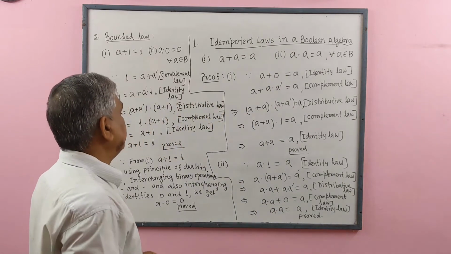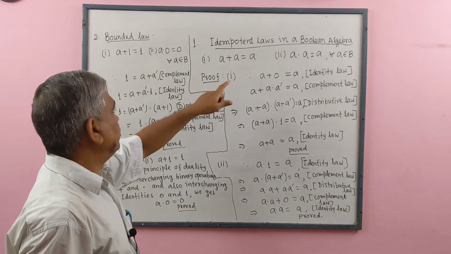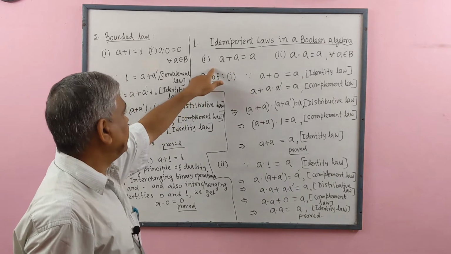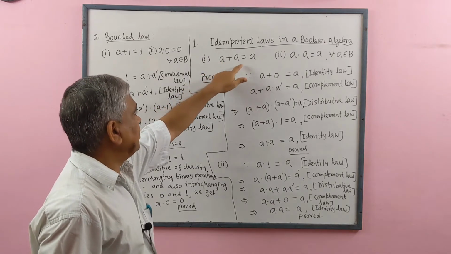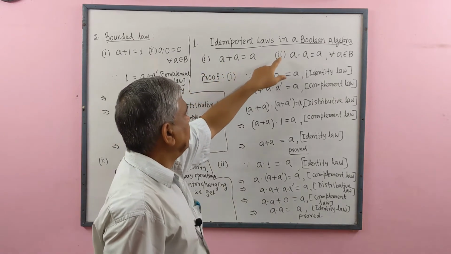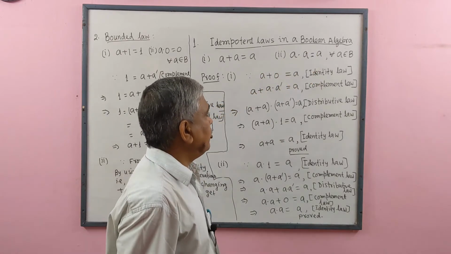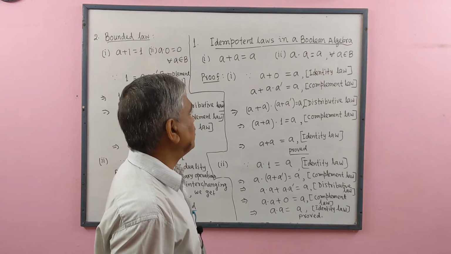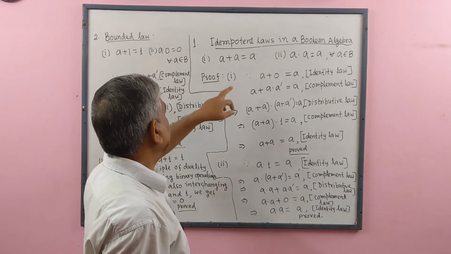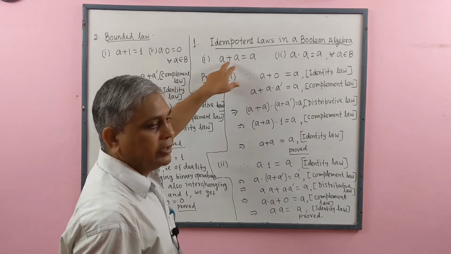In Boolean algebra, we have two sections. Number 1, a plus a equal to a. Number 2, a dot a equal to a for all a belongs to B. Now firstly prove number 1.